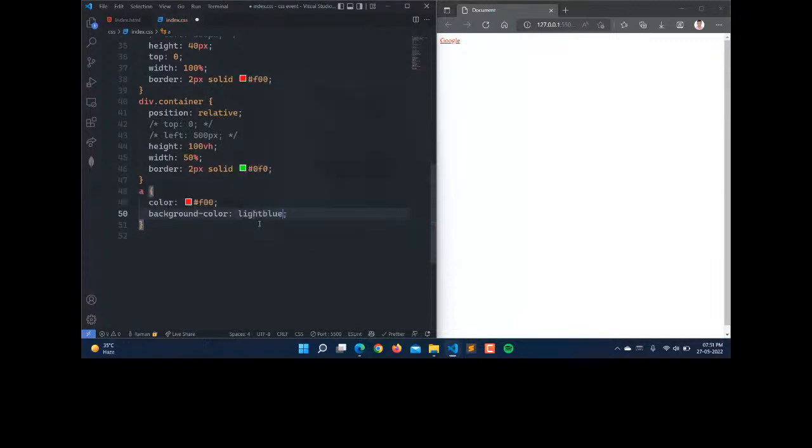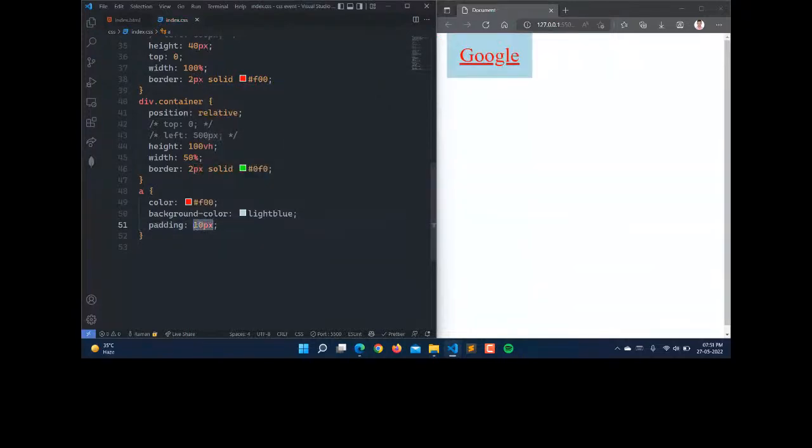So we have the light blue background, and now there is one thing, padding. How can you set the padding here? We can set padding in two ways. First is padding as 10 pixels. So I'm setting padding as 10 pixels, and it will set the padding on every side.